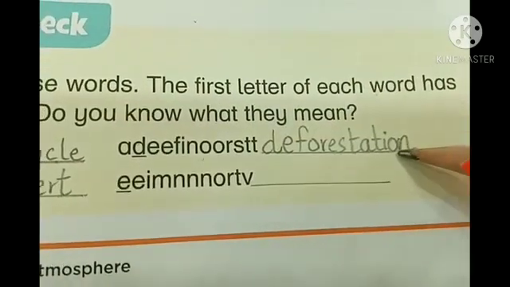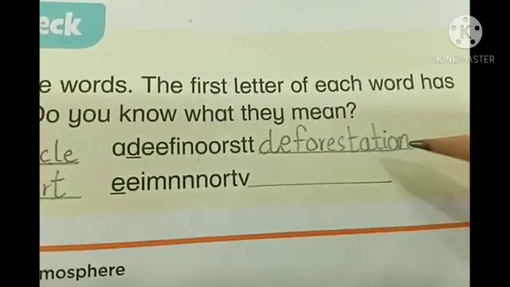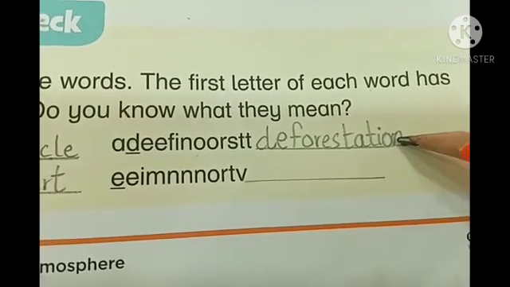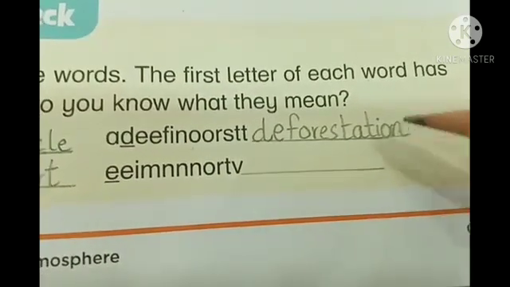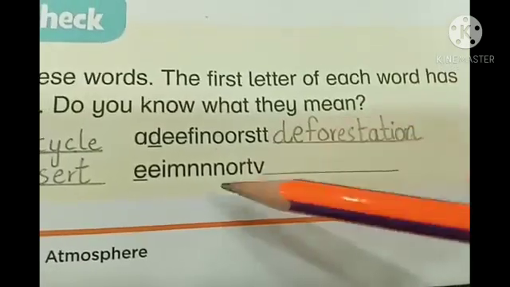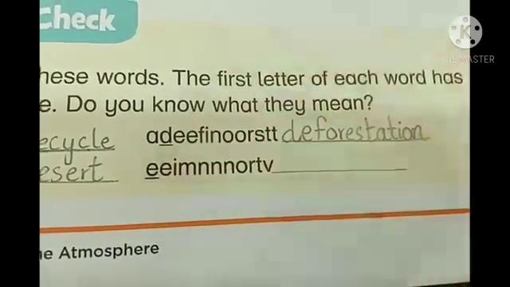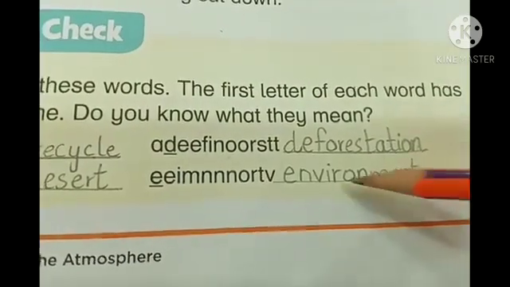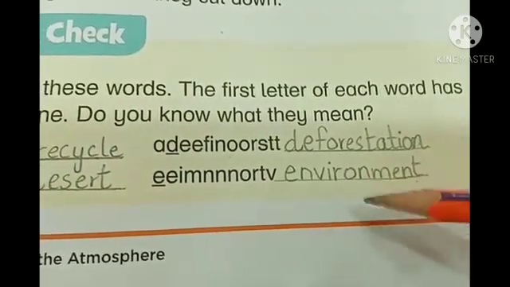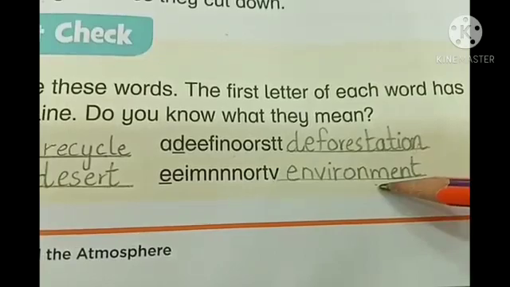And what is deforestation? Sometimes forest or wide areas of trees are cut down. This is called deforestation. Now, we have to make a word which starts with E. This is environment. Environment means our surroundings.